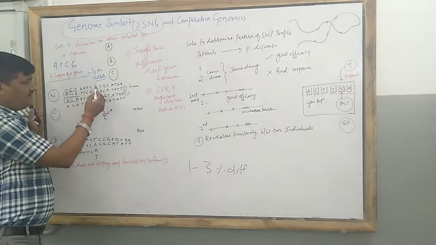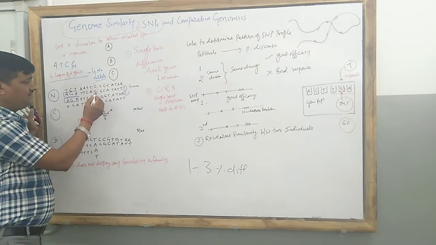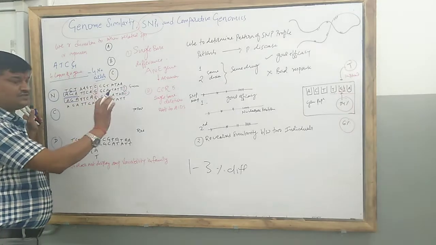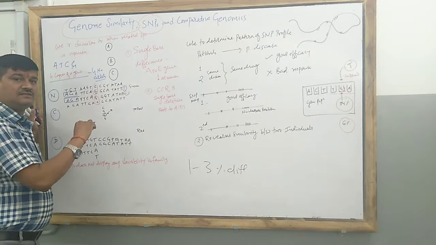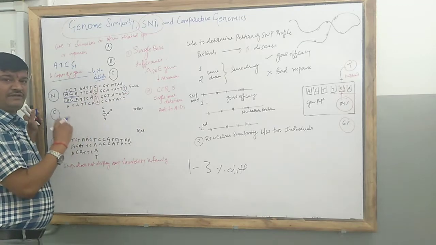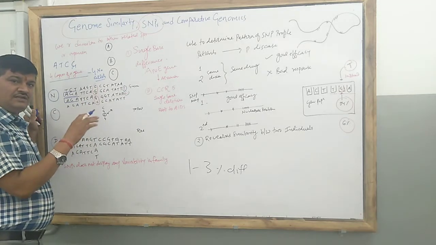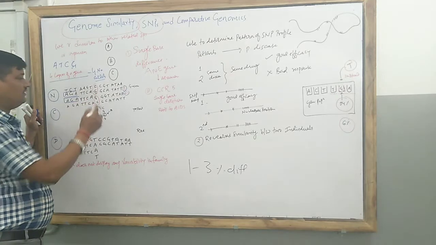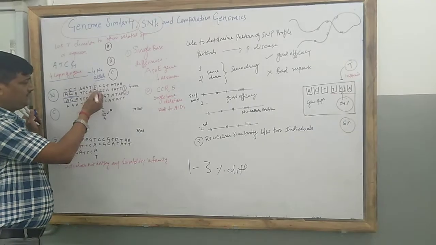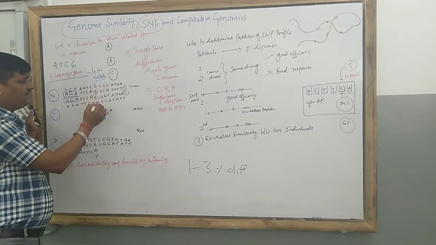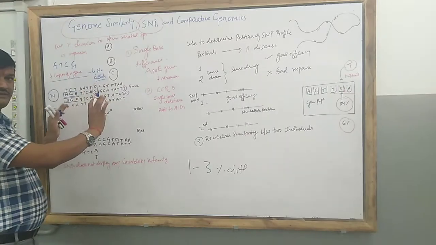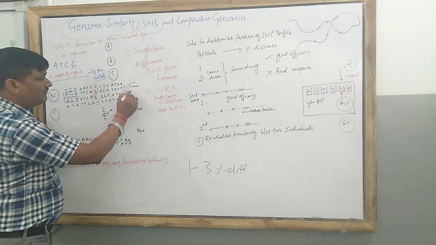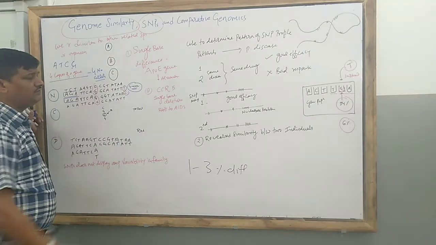You can see here C, G, there are no changes. As per the Chargaff principle, A pairs with T and C pairs with G. So C with G and G with C. It is normal and standard, so the color is visible in green.